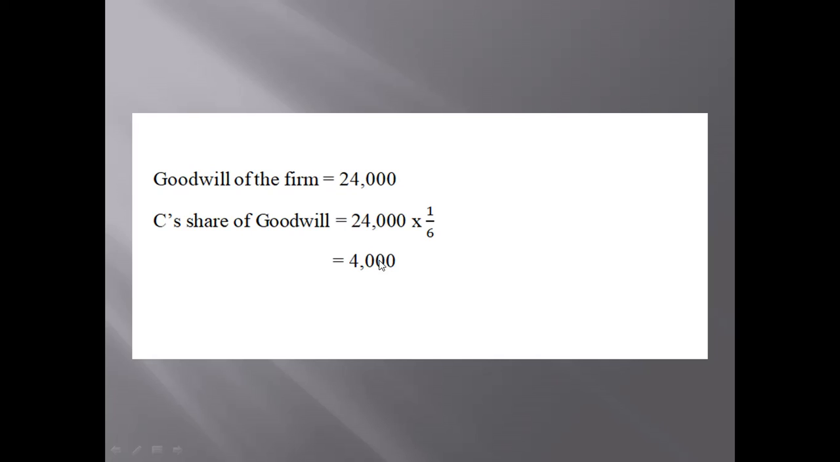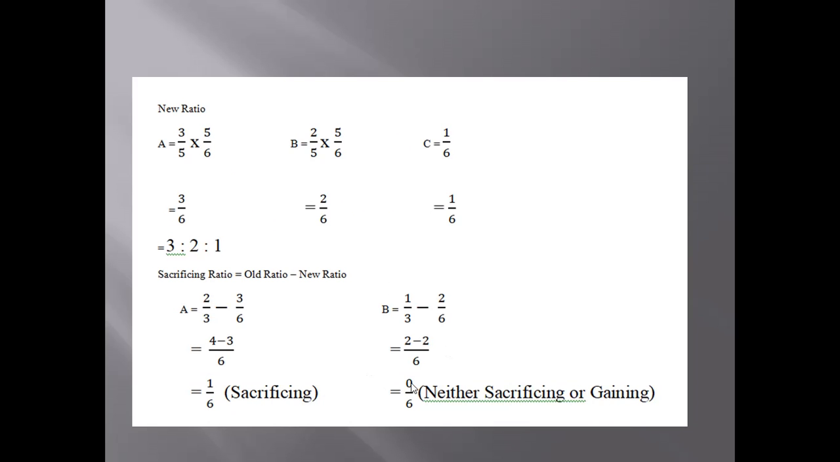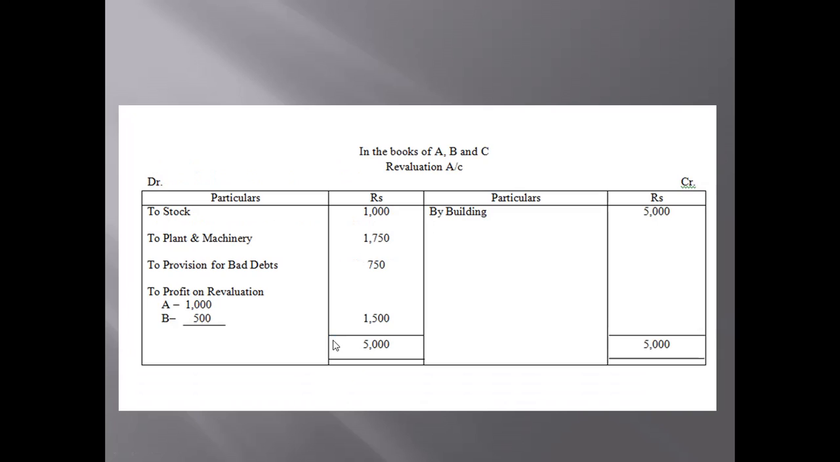B will get nothing. Why? Because the sacrificing ratio, as you can see here, is actually 1:0. So B will get 0 and everything will be given to A. Now let us move on to revaluation account. I don't think I have to explain the revaluation account again and again. If you still want me to explain the revaluation account of different questions, please let me know, because how will I know whether you have understood or not? I believe you are understanding everything, but you too have to give me feedback. Anyway, let us move on to the capital account.